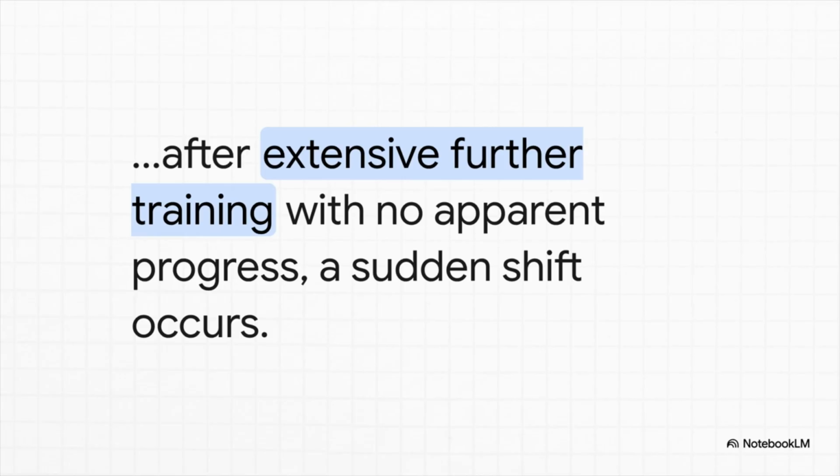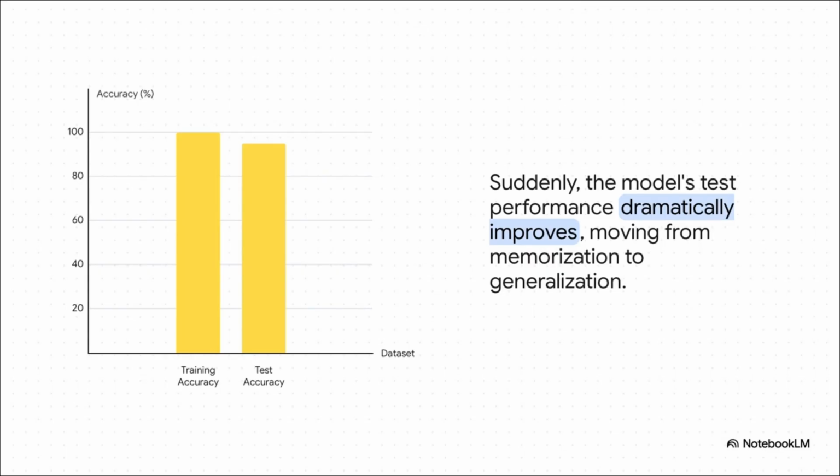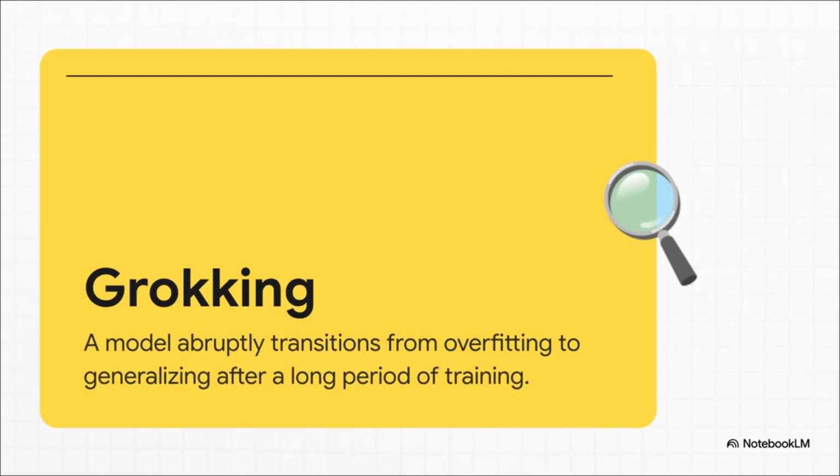You just start over. But researchers found that if you just keep training it for a very long time, even when it looks like nothing is improving, something totally unexpected can happen. All of a sudden, the model's performance on the new data skyrockets from basically random to almost perfect. The model makes this incredible shift from just memorizing things to actually generalizing. This phenomenon is called grokking. It's this moment of delayed generalization, where a model suddenly snaps from a strategy of pure memorization to finding a much more elegant, general solution that actually works.